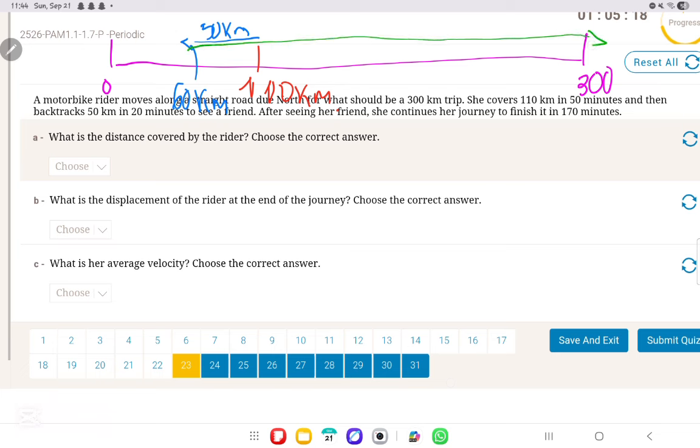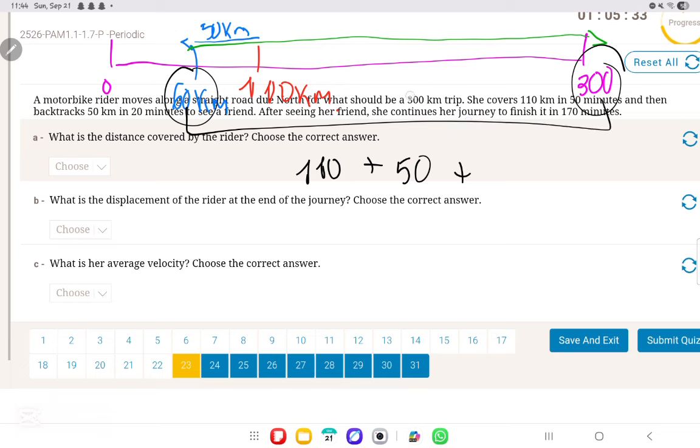So first of all, what's the distance? The total distance covered and traveled by the rider. So she went first for 110 kilometers. Then she went back 50 kilometers. Then she traveled from 60 kilometers all the way to 300, which is 240 kilometers. Now we add everything together: 110 plus 50 plus 240. That's going to be 400. Perfect.